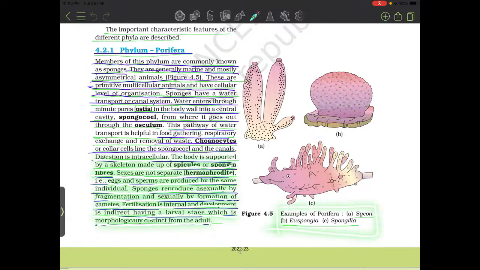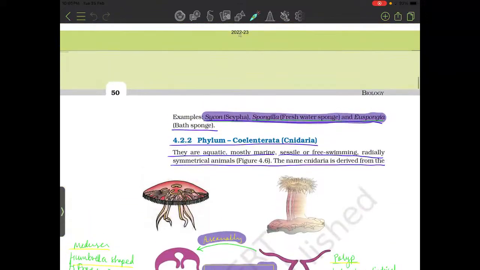Here are examples of Porifera: Sycon, Euspongia, Spongilla. Sycon is Scypha, common. Spongilla is a freshwater sponge. Euspongia is the bath sponge.